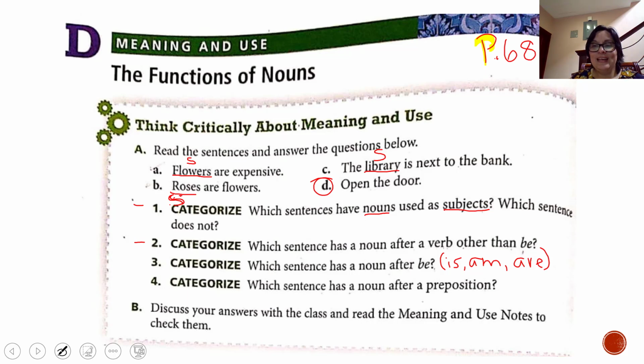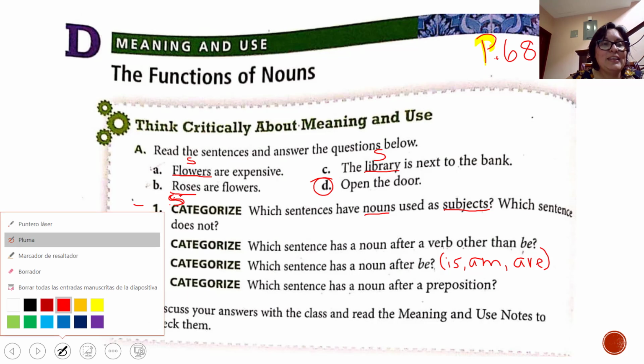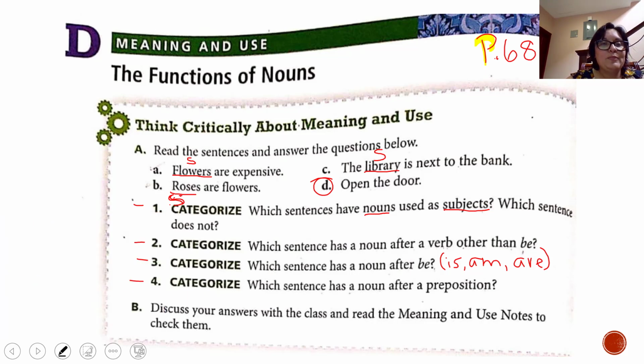And number 3 says, which sentence has a noun after be? Okay, first, let's identify verb to be.